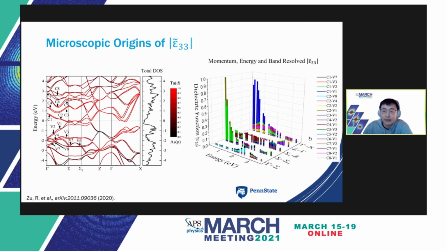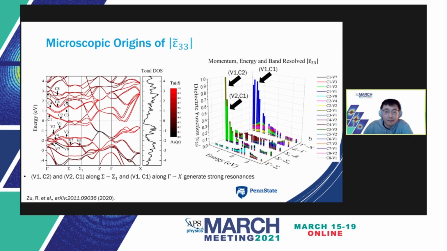below, and the momentum space, which is the axis to the right, and certain pairs of bands, which are colored in the legend. This color legend represents the selected pairs of bands that exhibit major contribution to the dielectric function. At energy below 1 eV, 3 dominating bands can be observed. Those are V1 to C2, V2 to C1, and V1 to C1 transition.